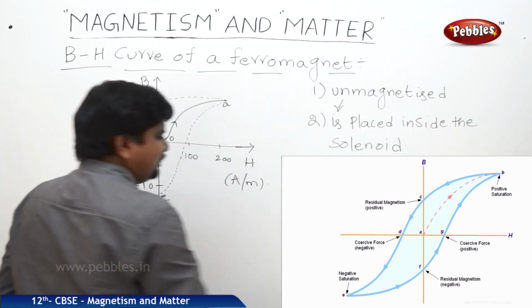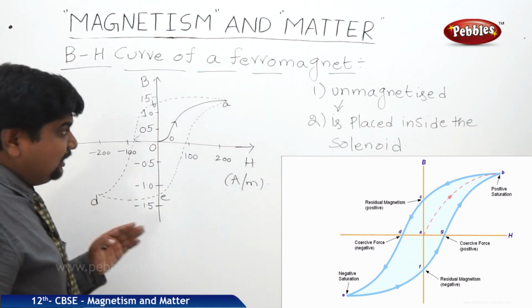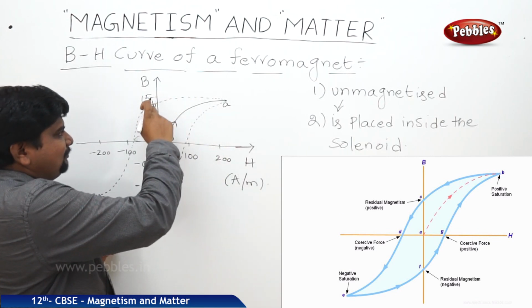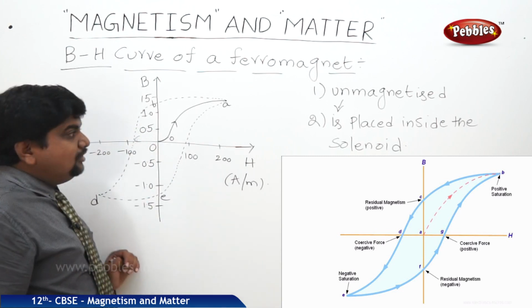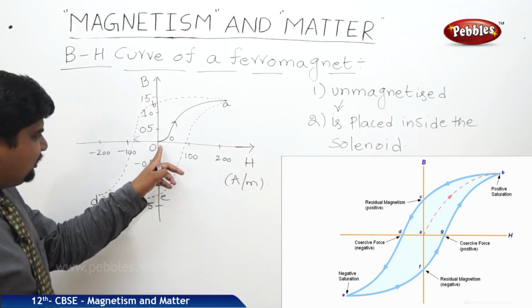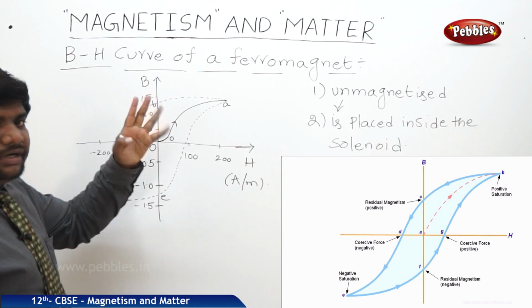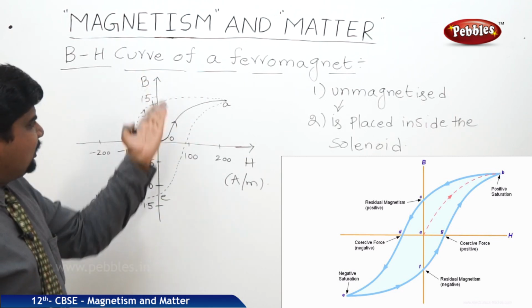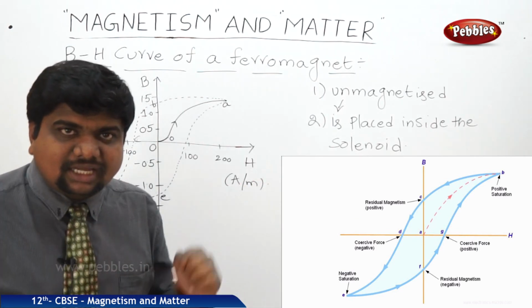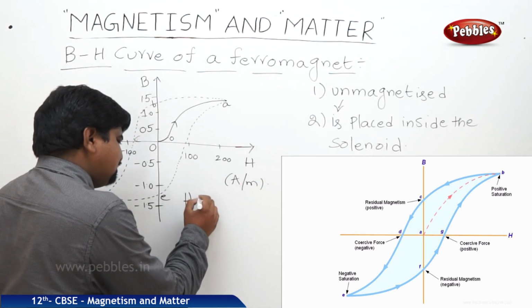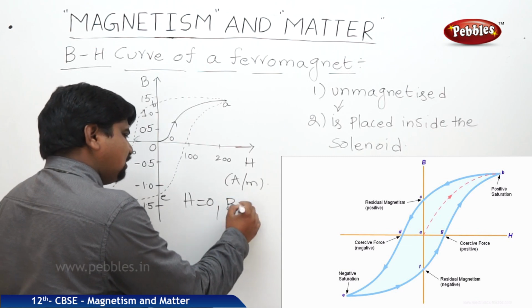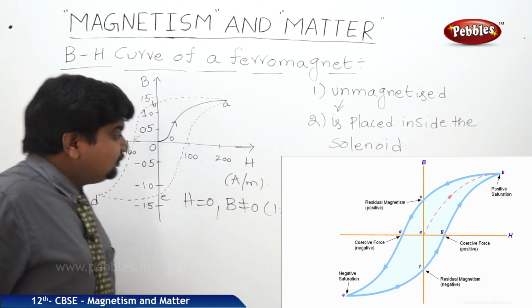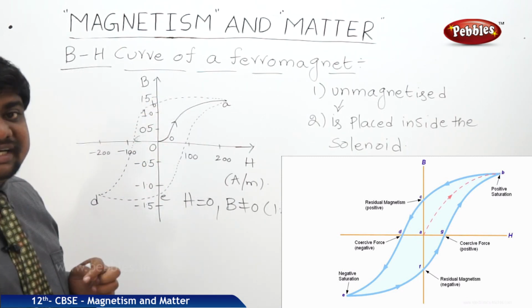While it is coming down in the absence of the external magnetic field, this AB shows the decrease in the magnetic field, linearly decreasing. At one particular point, H is equal to 0 but B is not equal to 0. B is somewhere around 1.0 to 1.5. We can approximate that value as 1.2 Tesla. So if H is equal to 0, B is not equal to 0, and this value is equal to 1.2 Tesla. This is called retentivity.